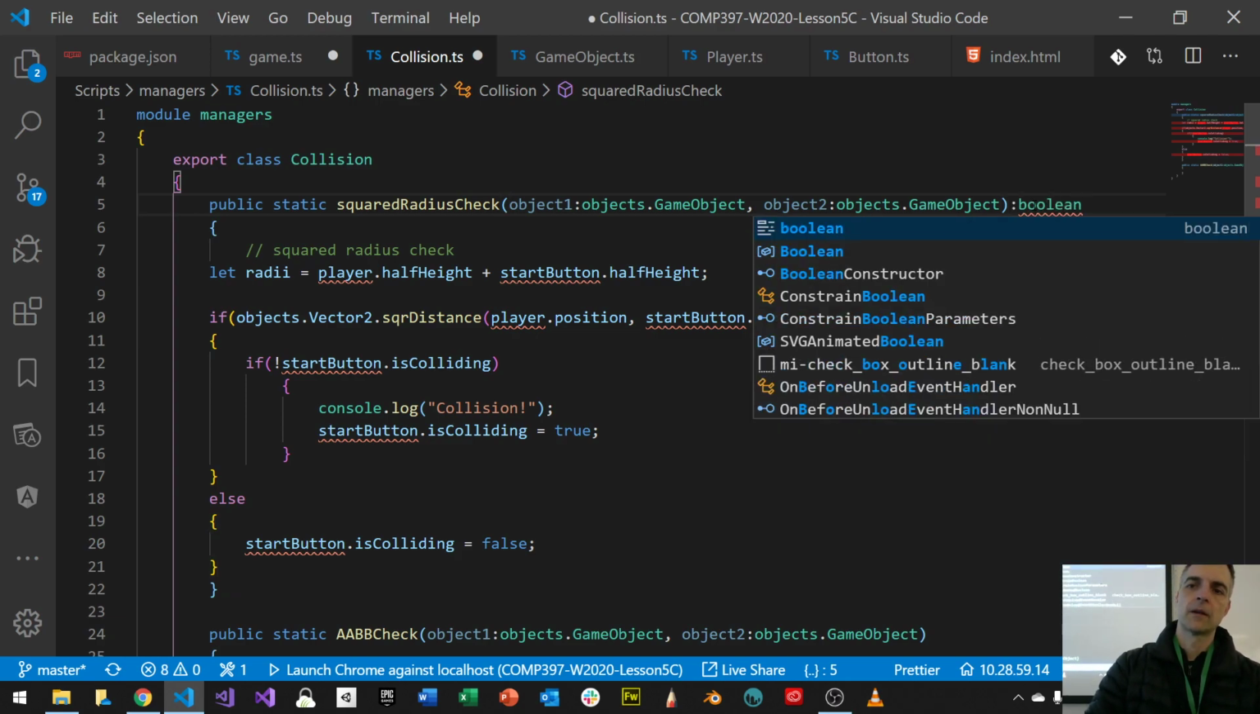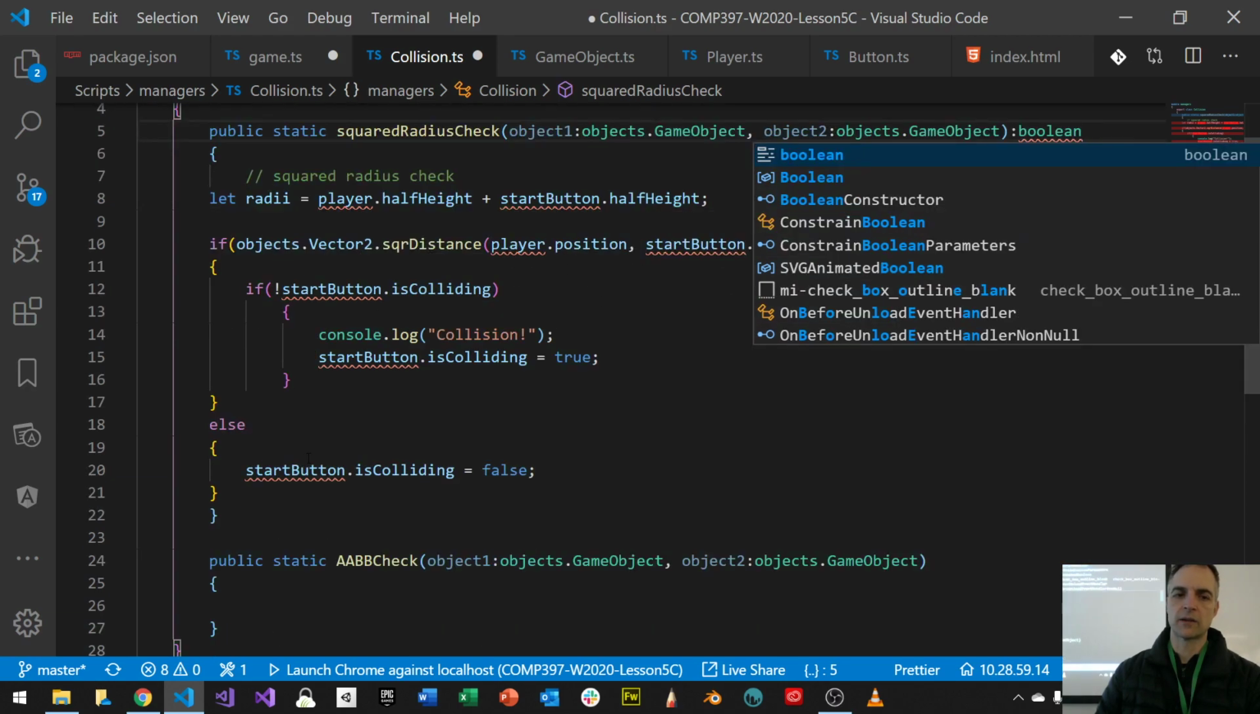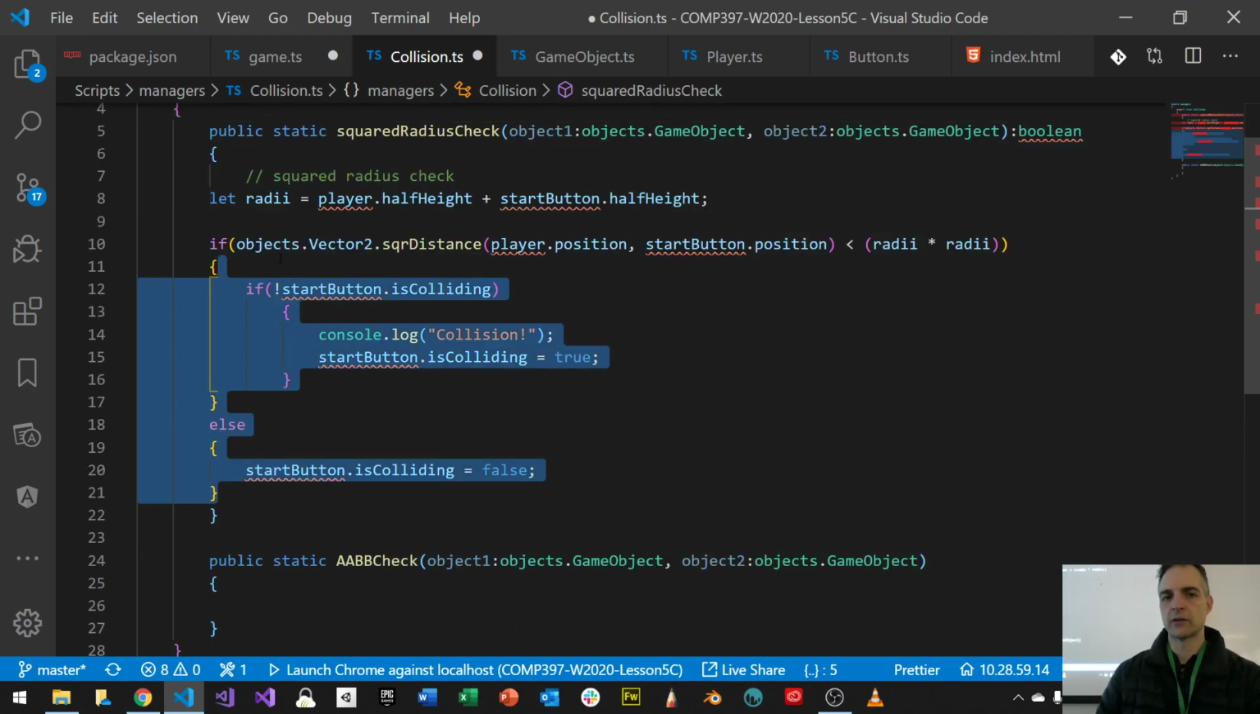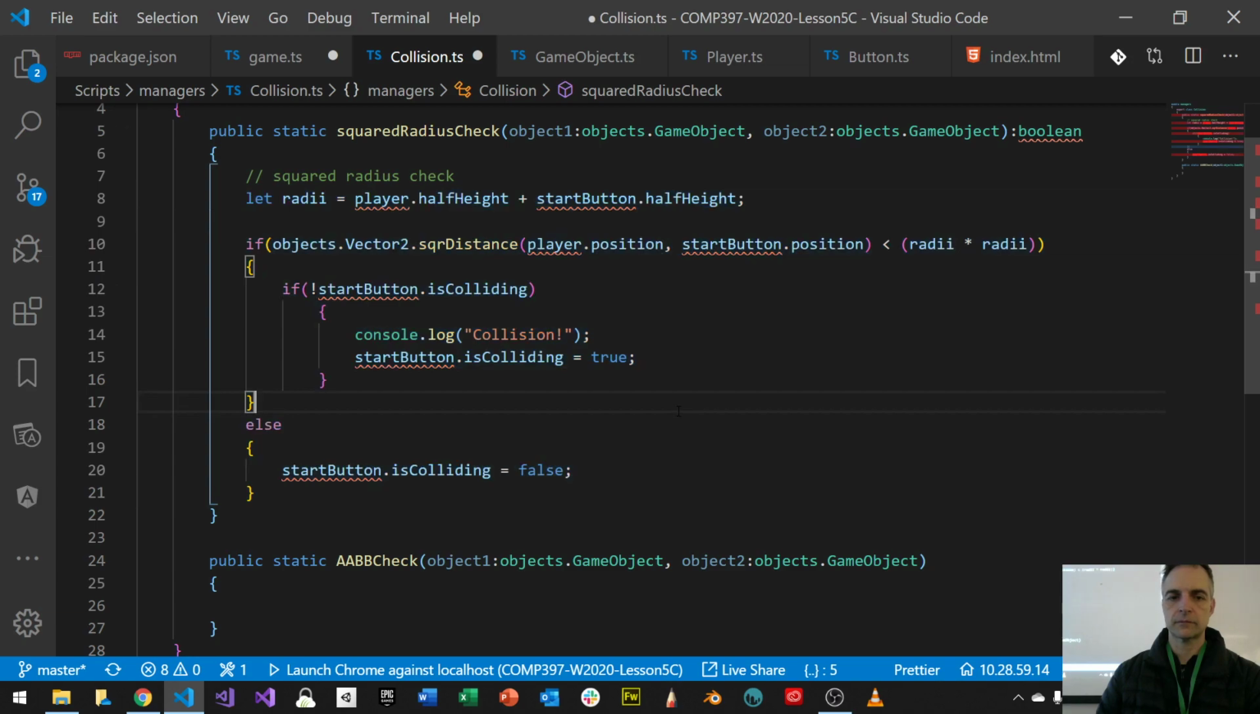Right? And this would be good, because then what I can do is I can return some value. It's a good idea. So the player doesn't exist anymore. It's not player half height and start button half height. It's object 1. Object 1 half height.